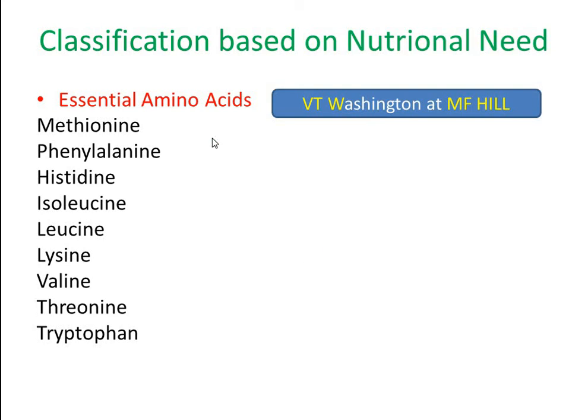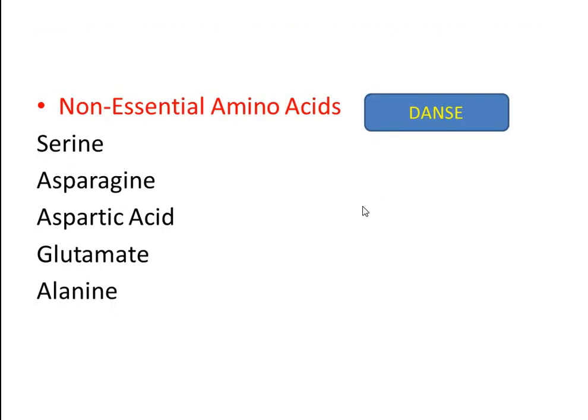So the essential amino acids in human beings are methionine, phenylalanine, histidine, isoleucine, leucine, lysine, valine, threonine and tryptophan, which can be remembered by V.T. Washington at M.F. Hill. V.T. Washington at M.F. Hill. The non-essential amino acids are serine, asparagine, aspartic acid, glutamate and alanine.